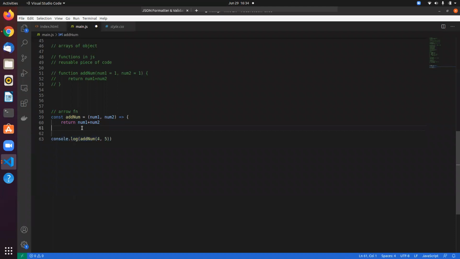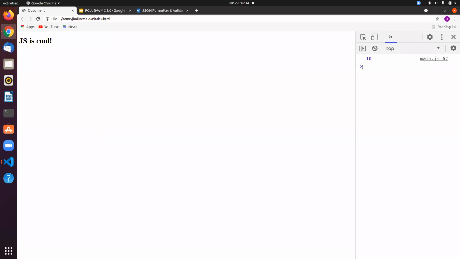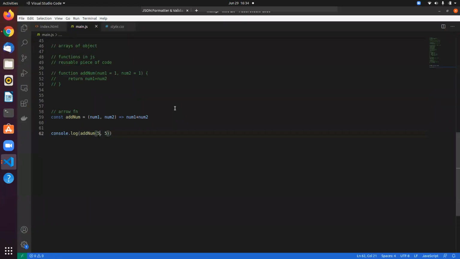And the good thing about this is it's really simple and precise. So if you have just a single statement inside a function, you don't even need these curly braces. You can do something like this. So what this is going to do is it takes in two numbers, and it returns the sum of them. So if I change this, refresh, I get it. So it is a really cool, simple and precise way to write functions in JavaScript. So you can use either one of them. Most people prefer writing arrow functions, but it's the same, and don't worry if you see either one of them moving forward in JavaScript, right?